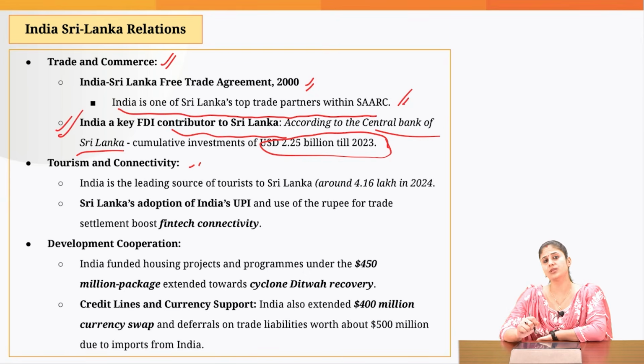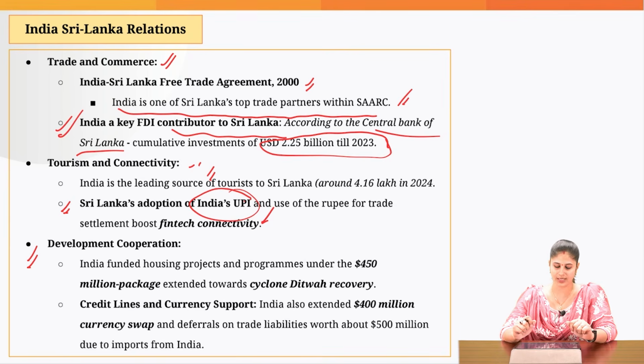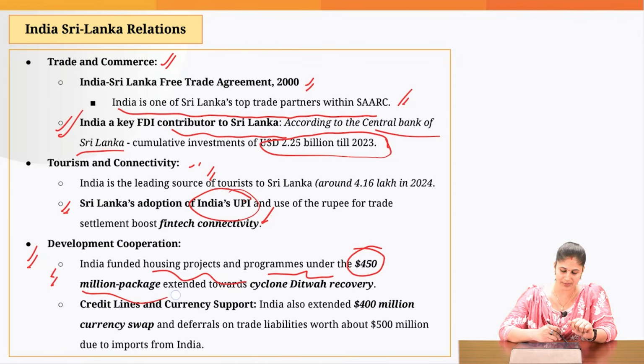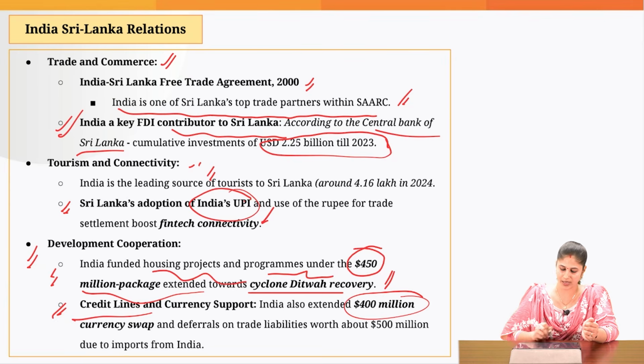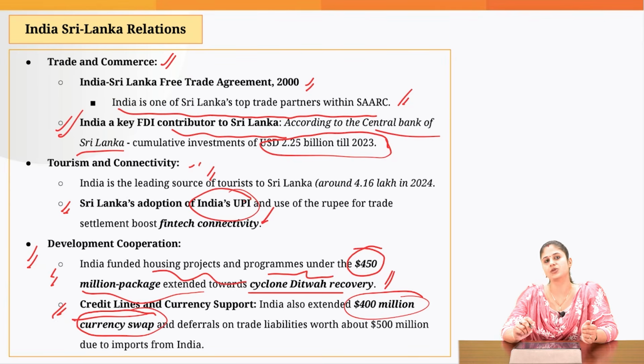Then, when it comes to tourism and connectivity, there also we are converging because India is one of the leading sources of tourists for Sri Lanka, and Sri Lanka has recently adopted India's UPI framework. So that points out the convergence when it comes to fintech connectivity. Then, India is providing developmental cooperation to Sri Lanka. India funded housing projects and programs under the 450 million package which was extended to Sri Lanka after Cyclone Ditwah, so that it can recover easily. Then we have opened credit lines and we provided a $400 million currency swap agreement as well.